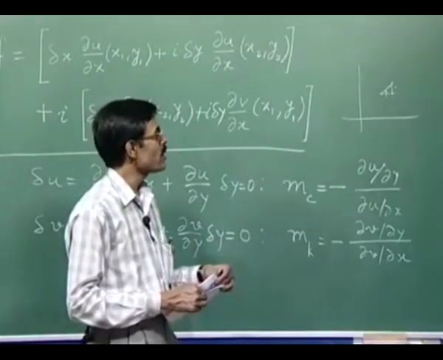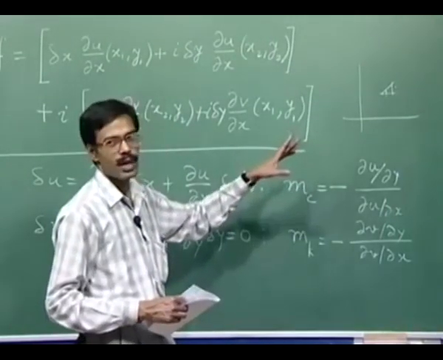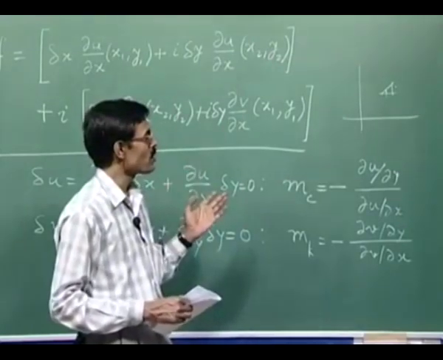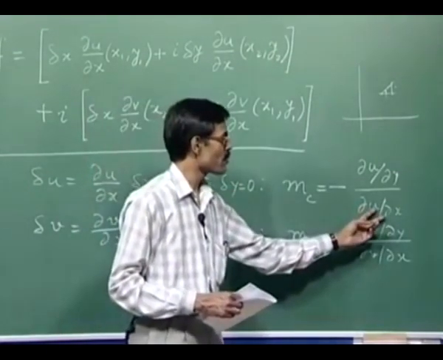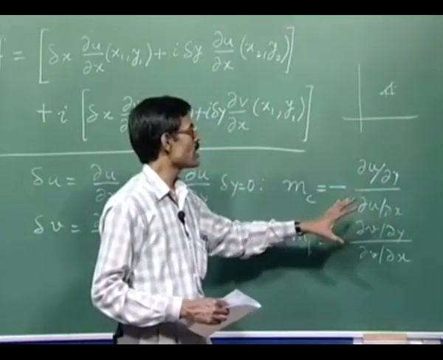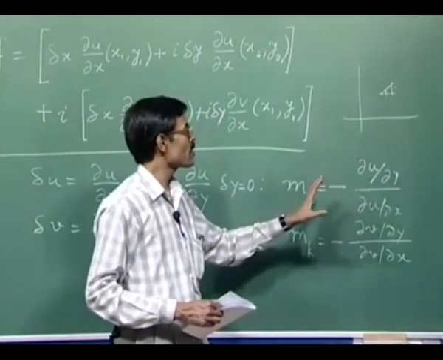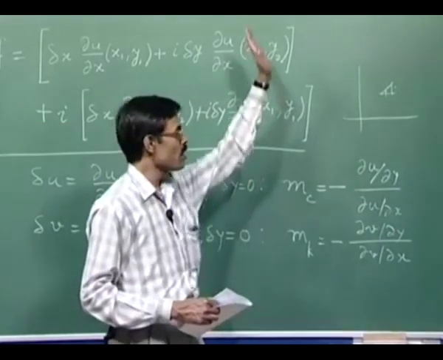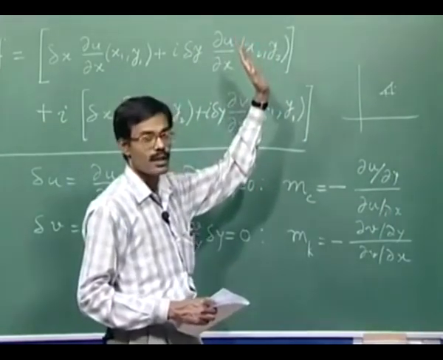In all those cases where the 4 derivatives, only 2 of which are unequal because Cauchy-Riemann conditions are satisfied, in the case that both of them are non-zero, this is obvious. Even if one of them is 0, suppose del u by del x is 0, in that case this will be infinite. That means the curves of the u equal to C family will be vertical, that is, their tangents will be vertical.